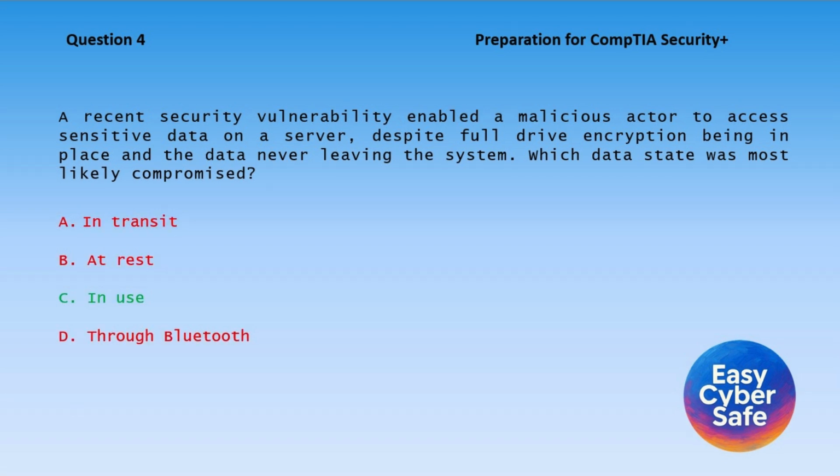Correct answer, C. The data in use state, involving volatile memory like RAM or CPU registers, was likely compromised due to the security flaw, allowing exploitation during processing. Data at rest is protected by drive encryption. Data in transit didn't leave the server, and Bluetooth relates to transit, not in-use exposure.